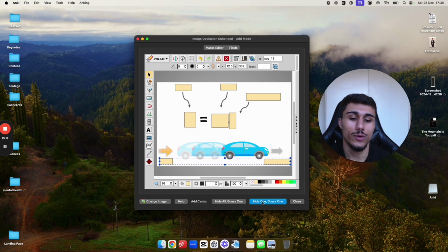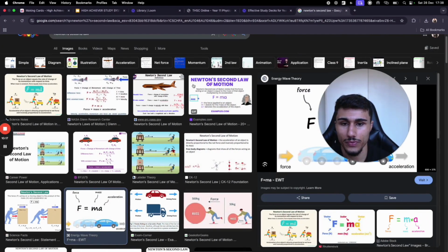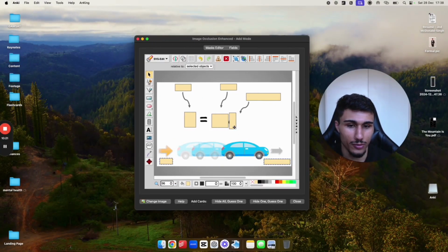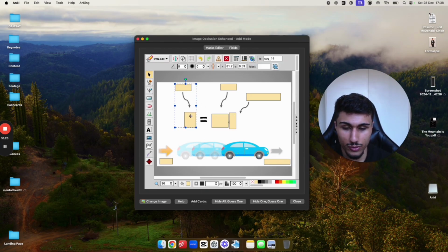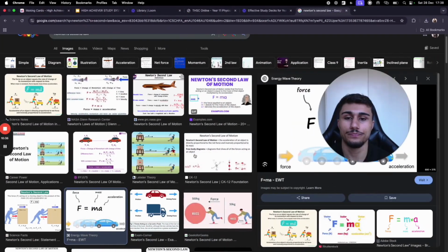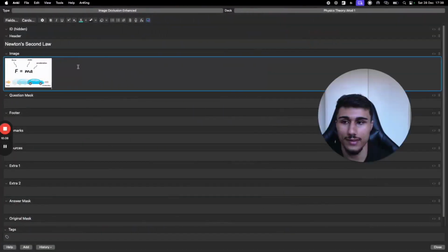Now I'm going to press hide one, guess one. Cool. That's it. There are so many different ways you can do this. For example, I could do them all individually if I wanted, but I'm not going to do that. I could do maybe force and force together. I could do mass and mass together, and I could do that and that together. That's something I can do and keep those like that. Cool. That's image occlusion. And then you can just press close, and you don't need to press add. Don't press add. You can just press close.